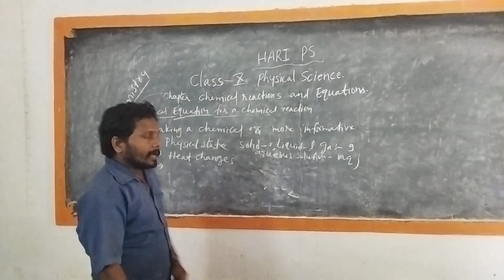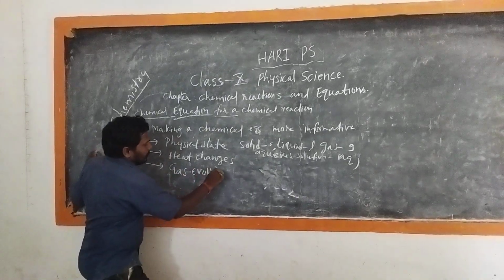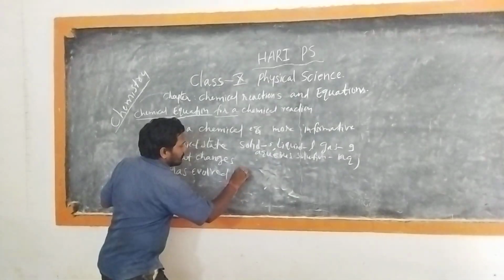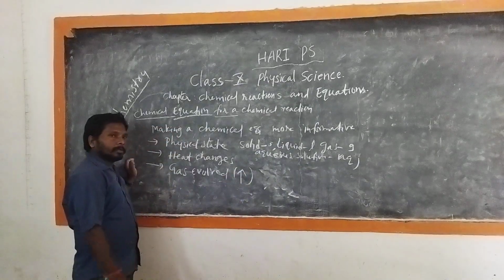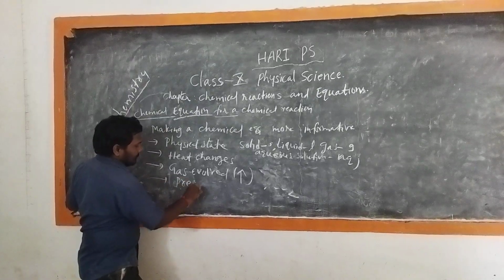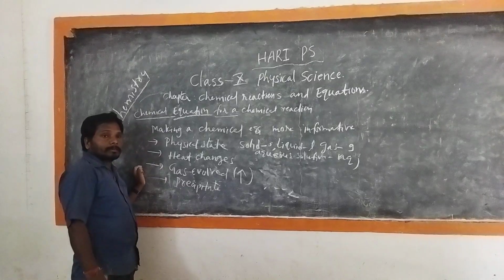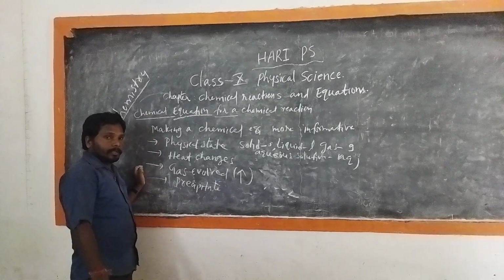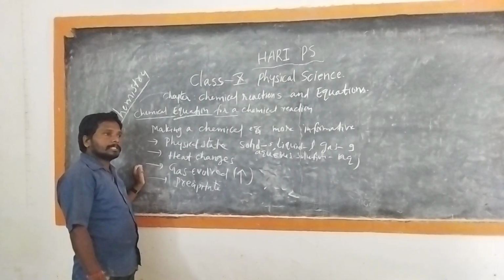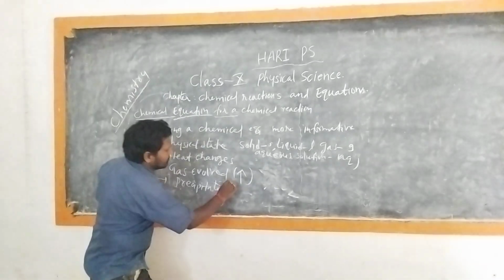Then gas evolved. If in any chemical reaction a gas is evolved, you can represent it with an upward arrow. Then precipitate. If an insoluble substance is formed, that insoluble substance is called a precipitate. The precipitate must be represented with a downward arrow.